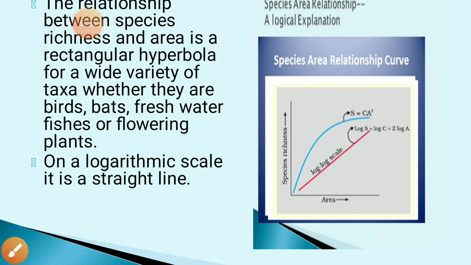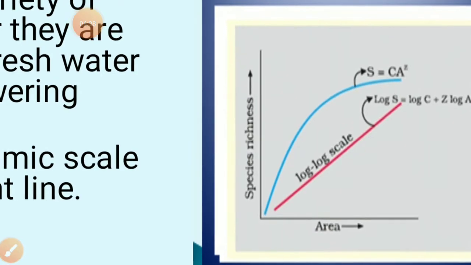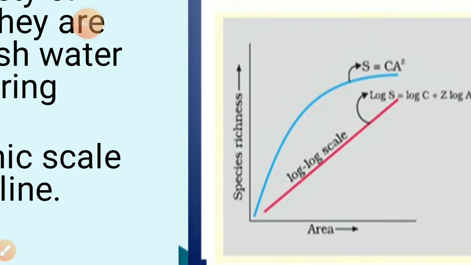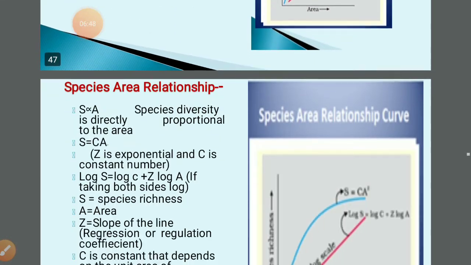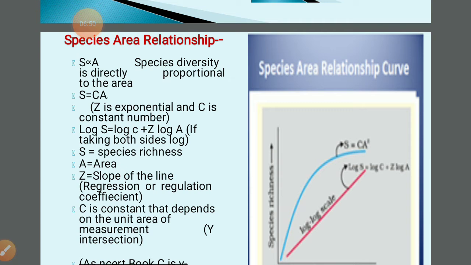Is it clear? So in this graph, all of you are able to see that the relationship between species richness and area is a rectangular hyperbola for a wide variety of taxa, and on a logarithmic scale, it is a straight line. Now come on and try to understand how you will represent it.